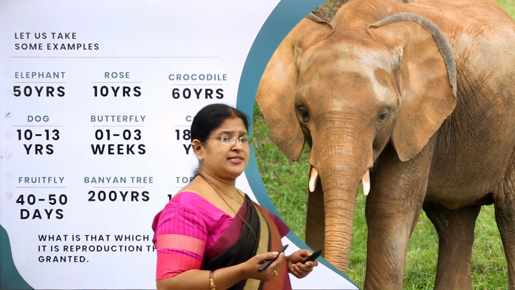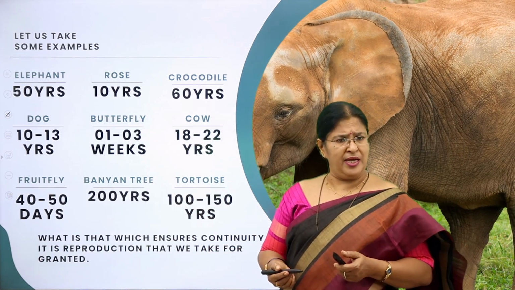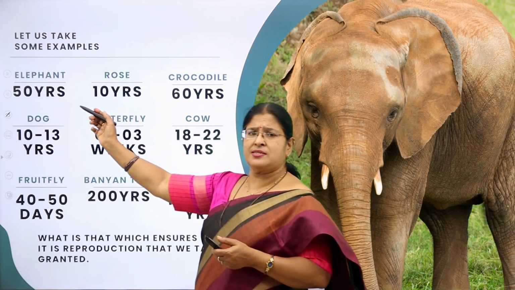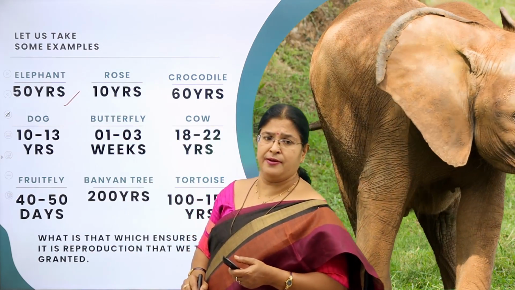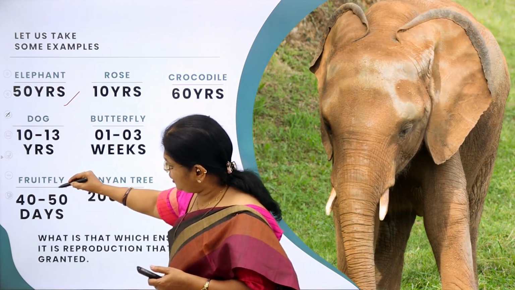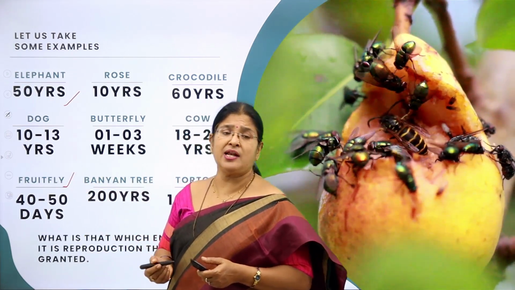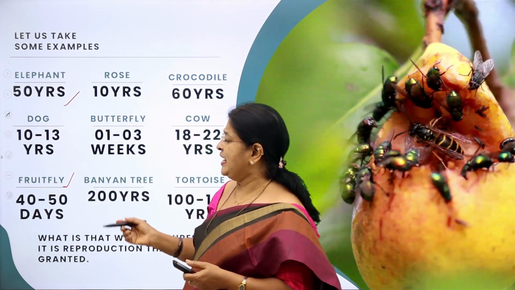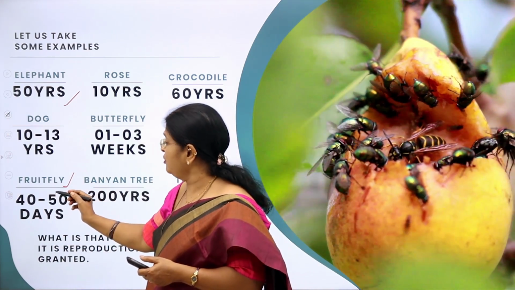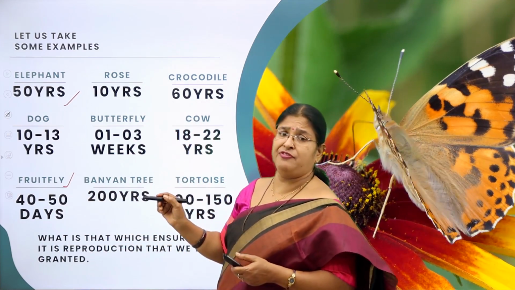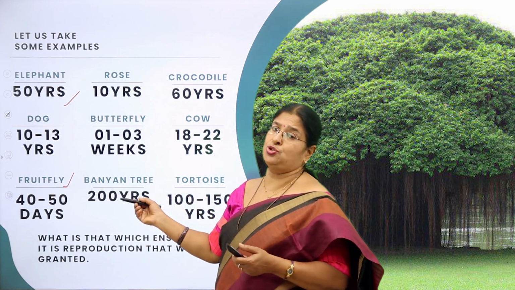Now, let us take the examples of some animals. I think we have come across so many animals on the planet Earth, and this elephant has a lifespan of how much? 50 years. Right? And when you look at another one, the fruit fly, which is called the Cinderella of genetics, you know what its lifespan is? It is just 40 to 50 days. Not years, it is just 40 to 50 days. And that of a butterfly is 1 to 3 weeks. And that of a banyan tree is 200 years.